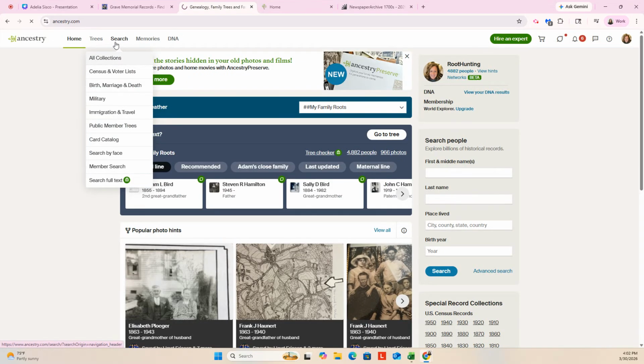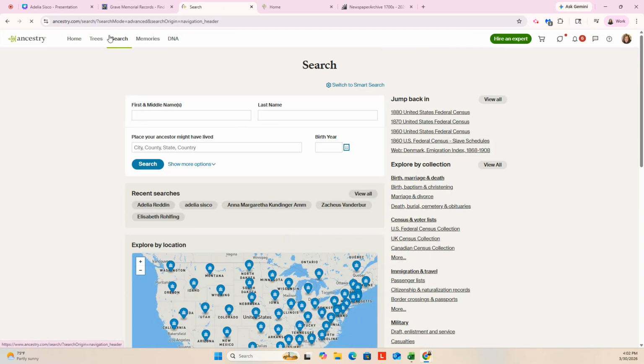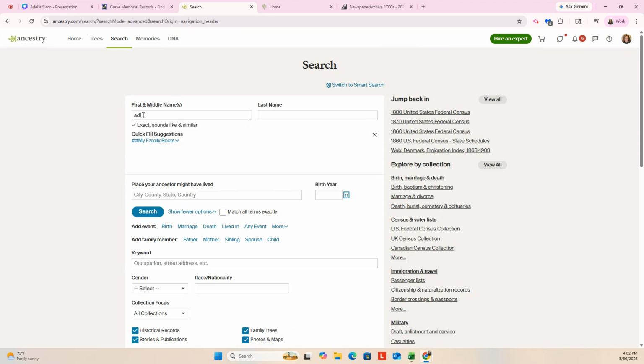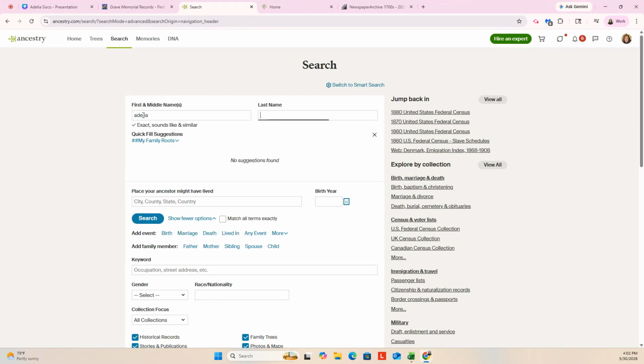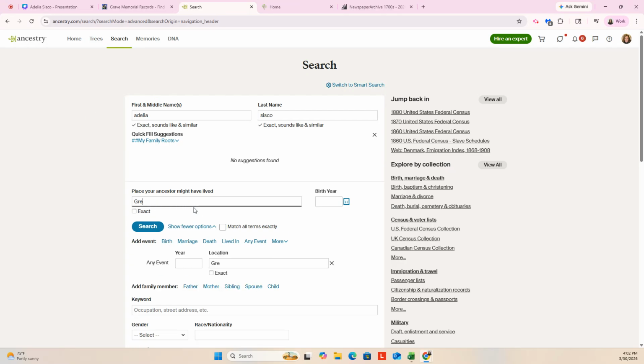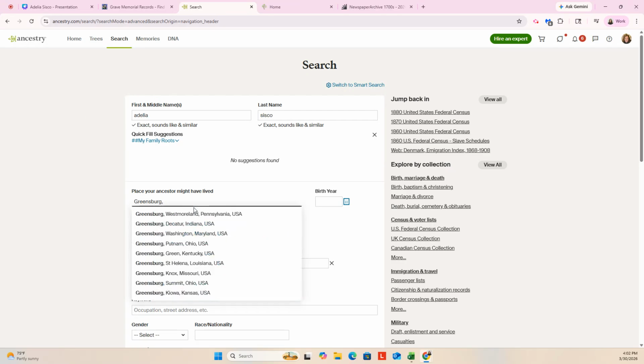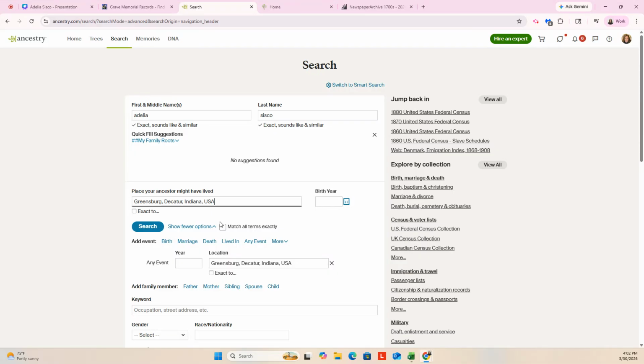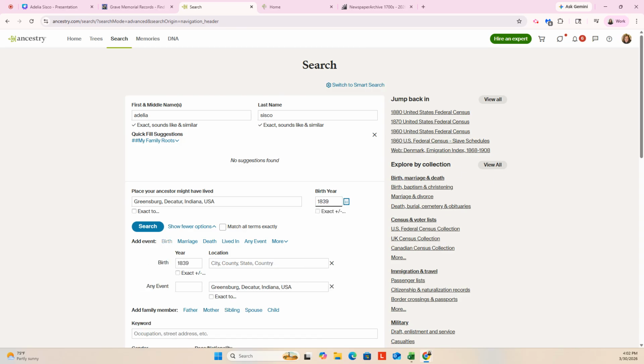All right, so let's go to Ancestry and let's do a search for an Adelia Sisco. And we have a good idea that she lived in Greensburg because that's where she was buried. And she was born, her tombstone said 1839, I think. Yep, 1839.